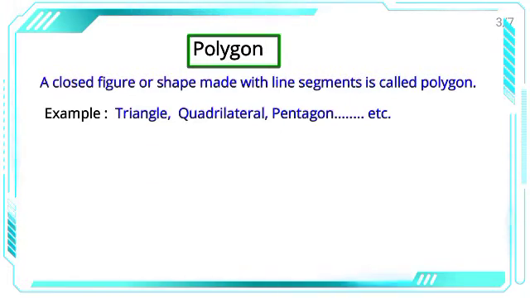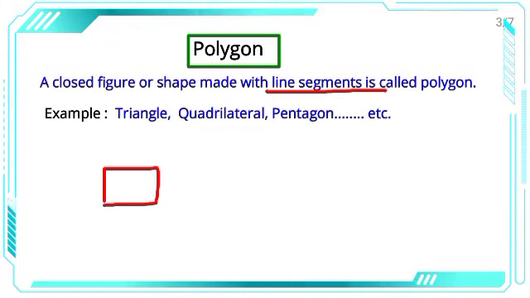Now let's understand about the polygon. What is a polygon? So any closed shape, कोई भी closed shape जो line segment से बनी हो, is called a polygon. So all the closed shapes which are made up of line segments are called polygons. For example, this is the closed shape made up of line segments, right? These are line segments, straight lines. So this is the closed shape made up of line segments.